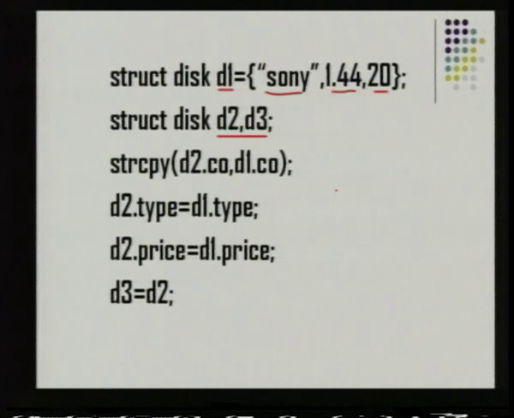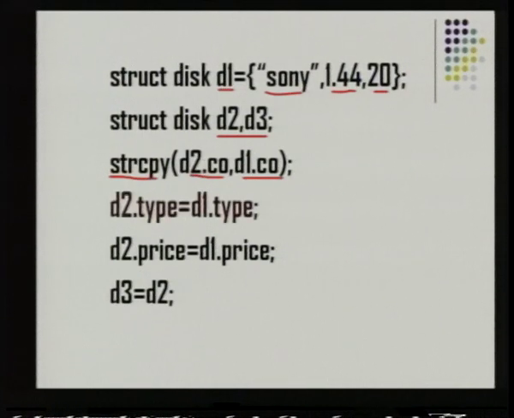To copy a string, we have already seen the string functions: it is string copy, where the source comes as the second argument and the destination is the first. I am going to copy from d1 to d2, so my source is d1 and destination is d2. So d1.co to d2.co will copy the string Sony from d1 to d2.